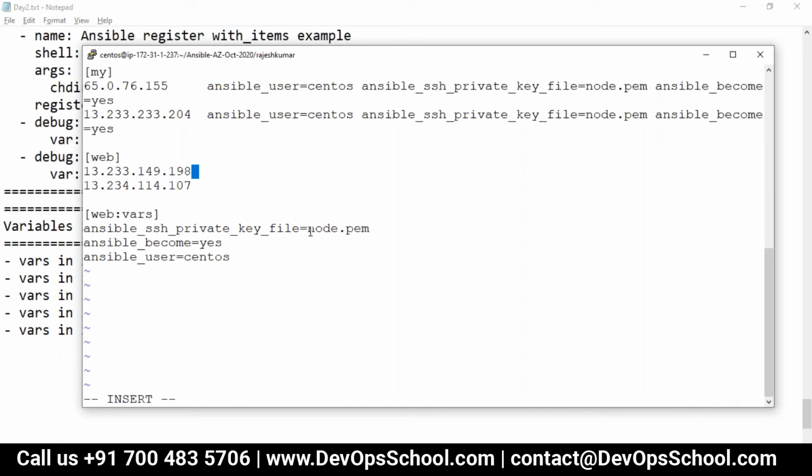The external var files must be in a dictionary format. If you declare the variable in the playbook, again in a dictionary format. But when you declare the variable in the ini file, then you have to use equal to. Will you remember this all the time? Will you remember this?